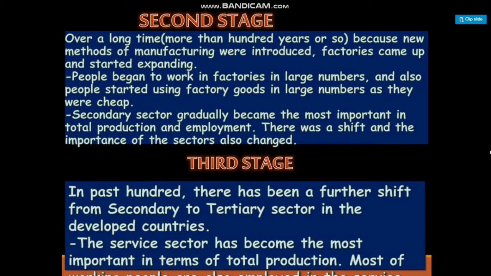Finally, in the third stage, what happened in the past 100 years, there has been a further shift from secondary to tertiary sector in the developed countries. The service sector has become the most important in terms of total production. Most of the working capital comes under the third stage.